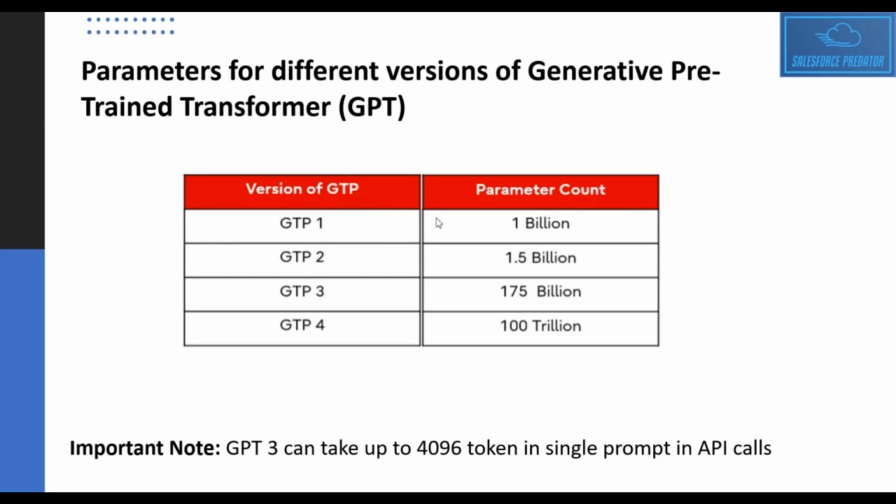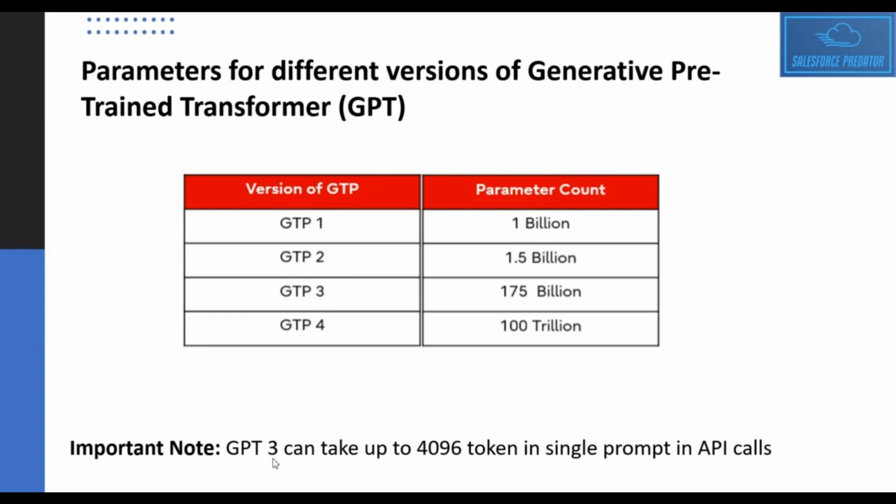Now, one important point to note here is, GPT is a model, and ChatGPT is an assistant, or a software, or a platform which was developed based on the GPT model. So that's one thing I wanted to make clear, right?